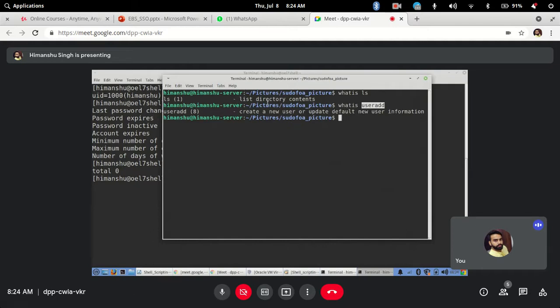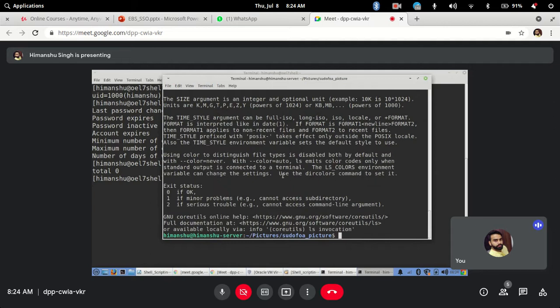Now next, you say okay this is fine, but I want a little bit more information. With every command there is a help option. Just type ls --help.